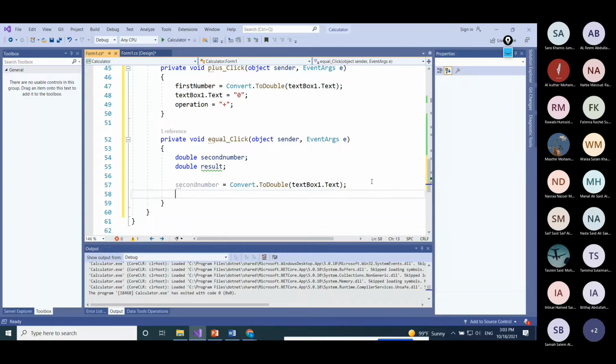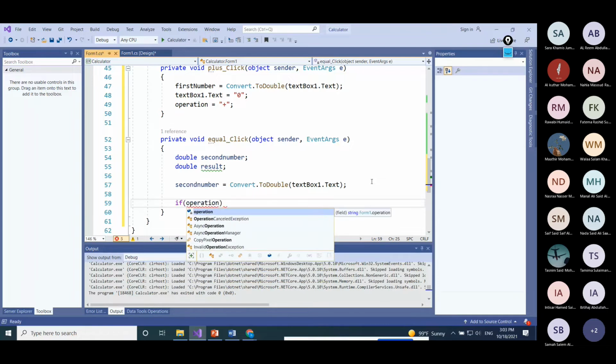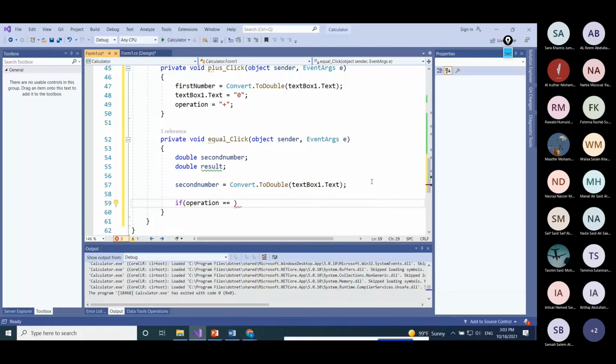Then now we check based on all the operations. If operation is equal to, I'm working on plus. If it is equal to plus, then what to do? Then it will take result equal firstNumber plus secondNumber. As simple as that.